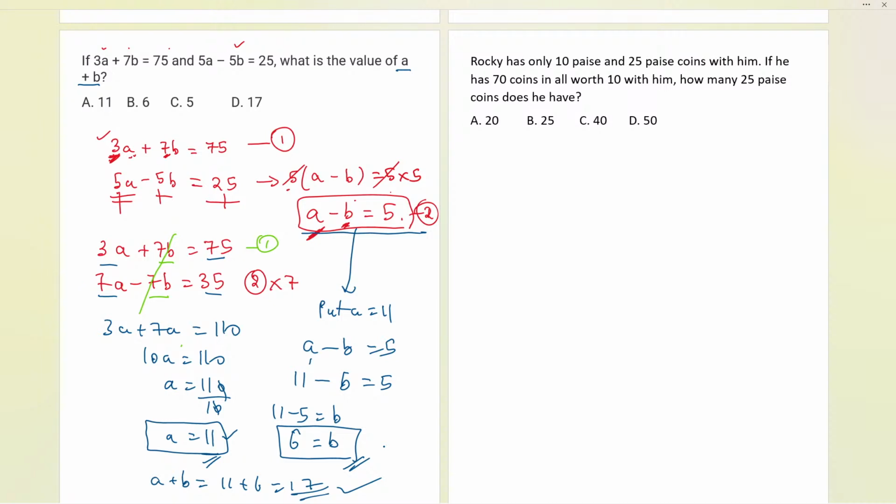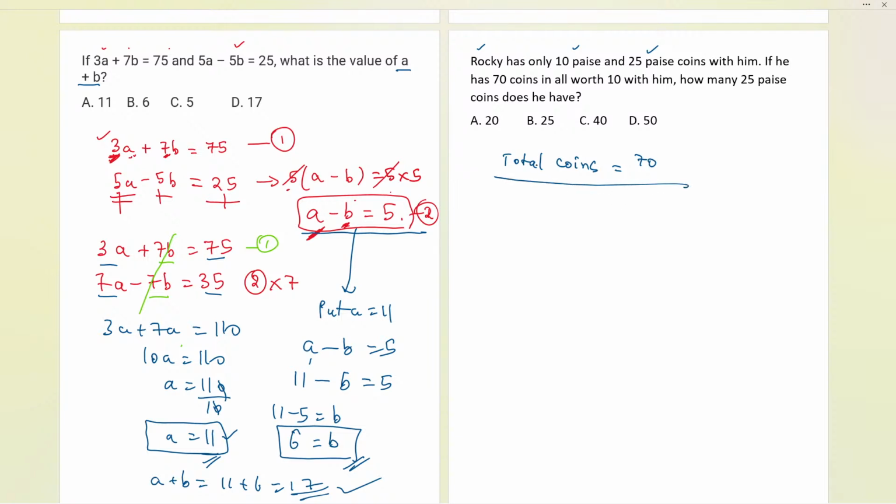Now let us see this question. Rocky is having 10 paise and 25 paise coins. He is having a total of 70 coins. Yes, Tushar as well, you all are giving the answer as 20. So basically we need the number of 25 paise coins. You are telling me the number of coins is 20. We'll calculate and check it at the last, definitely for sure.